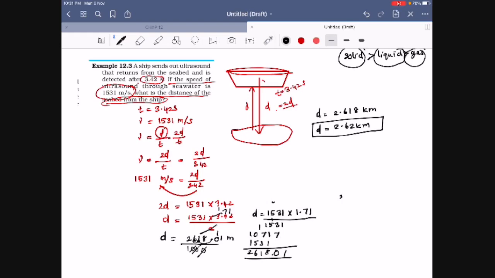If the temperature increases, the speed of sound also increases. If the temperature decreases, the speed of sound also decreases. In the same way, when the pressure increases, the speed of sound also increases.